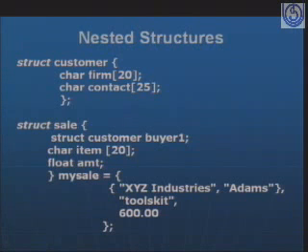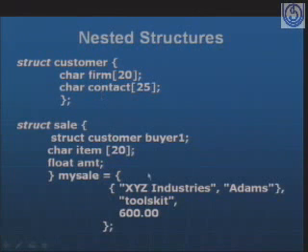So here whenever I am trying to initialize the customer thing, like here I want to initialize my sale. My sale is the structure variable for the sale structure. So whenever I want to initialize, look here, for customer I have to take two fields. One is the firm field and one is the contact information field.